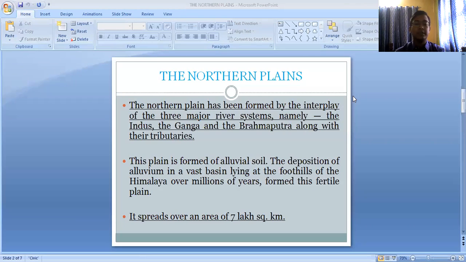The alluvium, that is the fine sediments brought down by the major rivers of the Himalayan region, led to the formation of these northern plains, which are a fertile area. The entire northern plains cover an area of 7 lakh square kilometers. That means the total size of the northern plains is 7 lakh square kilometers. This is the total area of the northern plains.